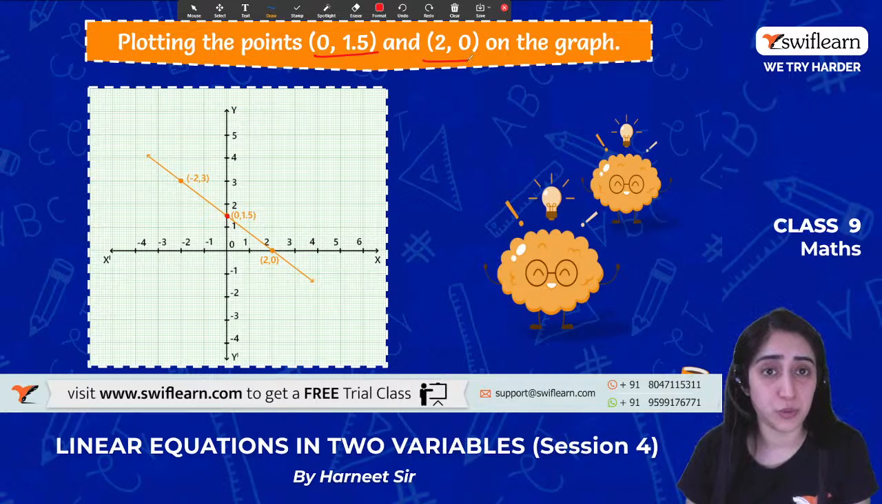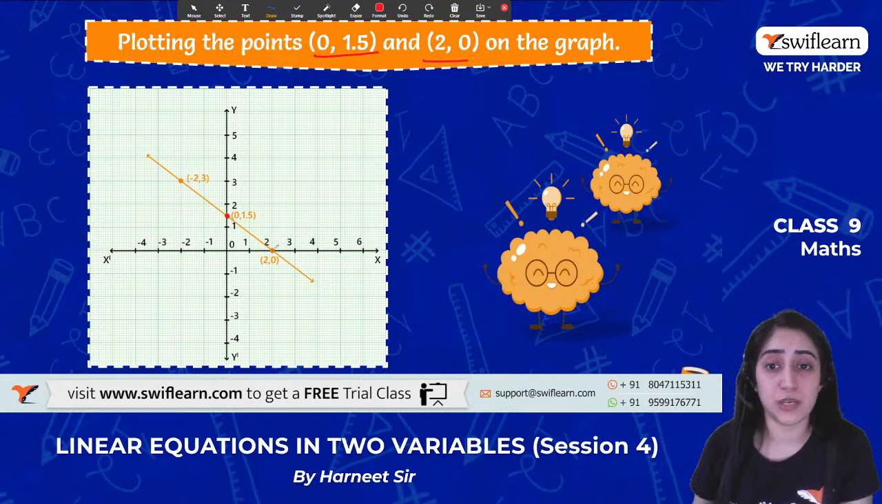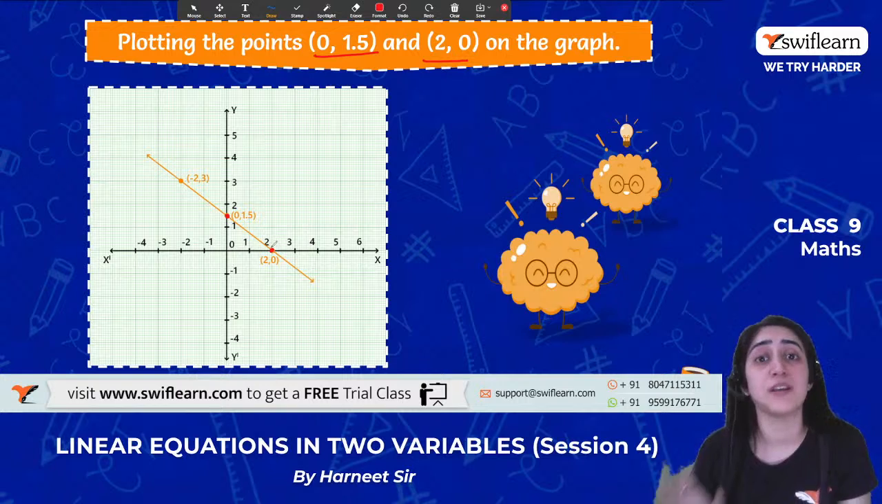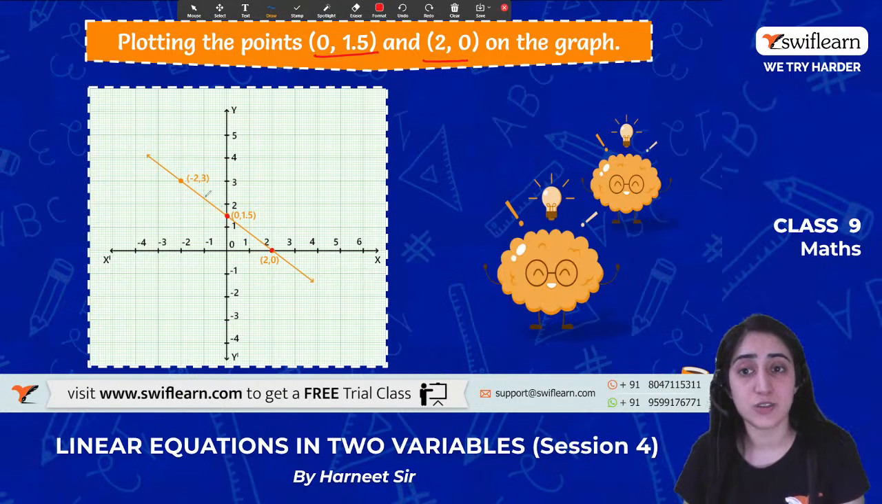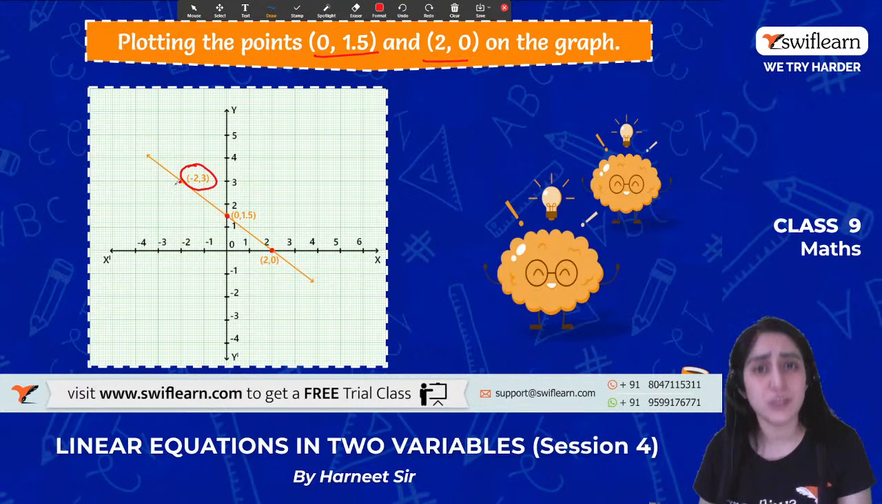Moving on to the next one. It says 2, 0. So I know x is 2, whereas y is 0. I don't have to go up, I don't have to go down. I'll stand here only. So the point is 2, 0. Now when I cross this, I get to know that, all right, the line is meeting at a point. It's crossing that. So that is also a solution.